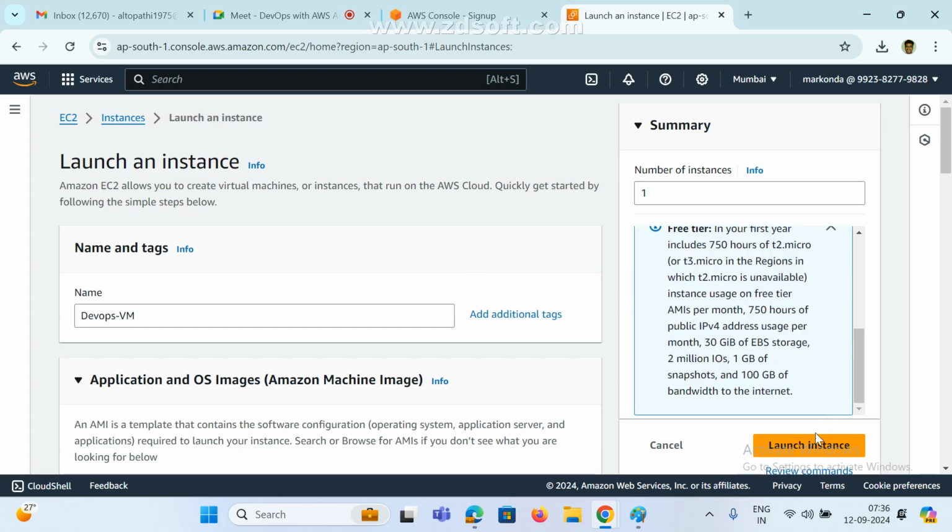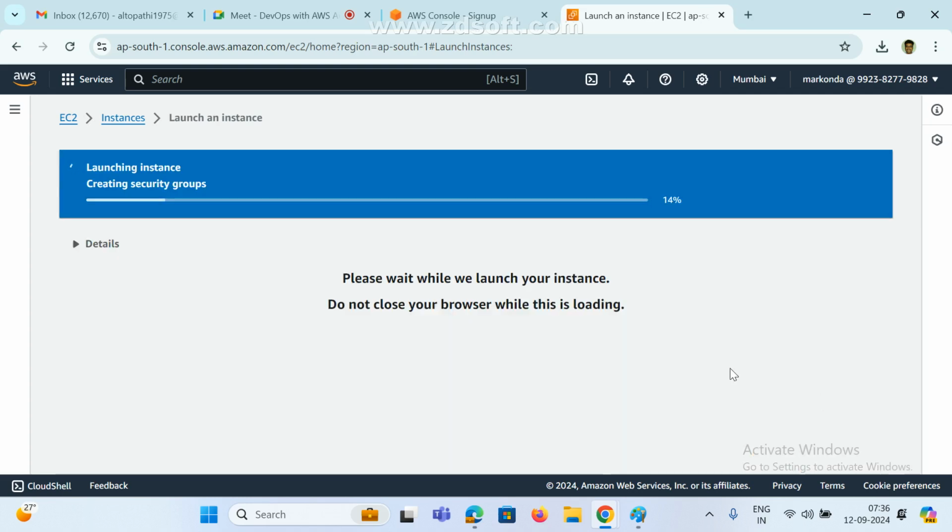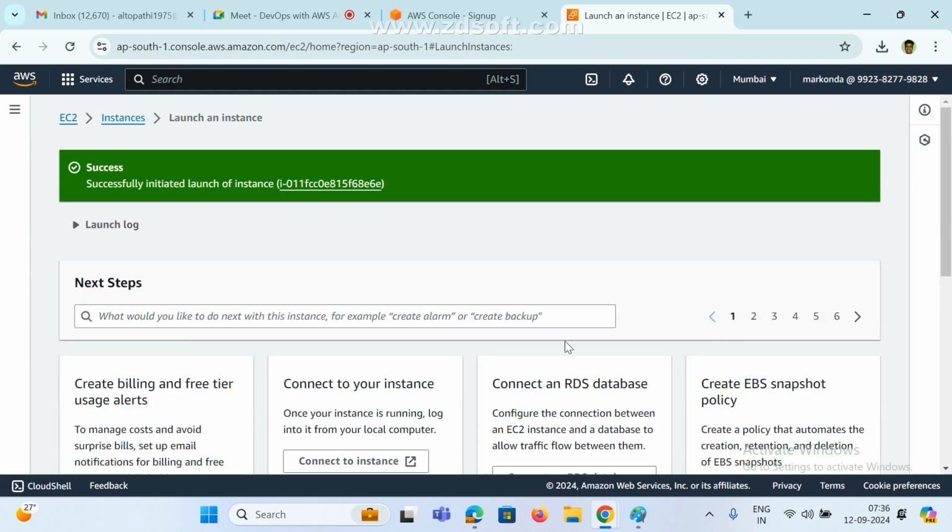Okay, just launch the instance. Click on launch instance. Now see here, it says successfully initiated launch of instance. This is my instance ID.